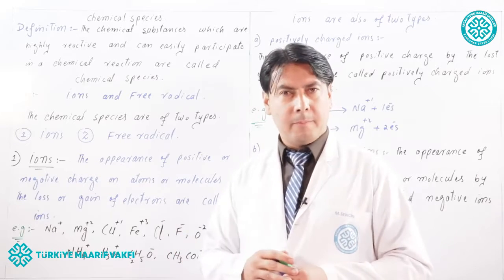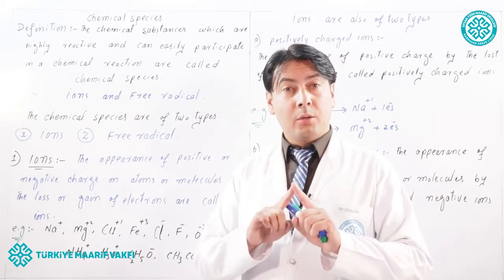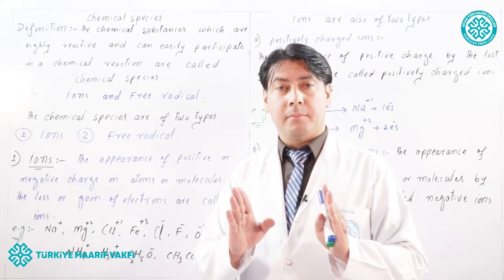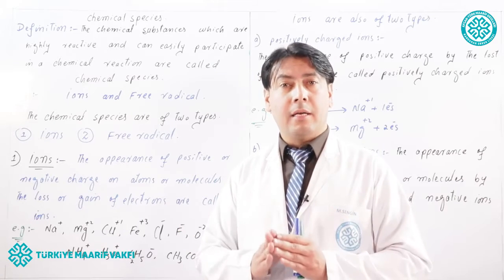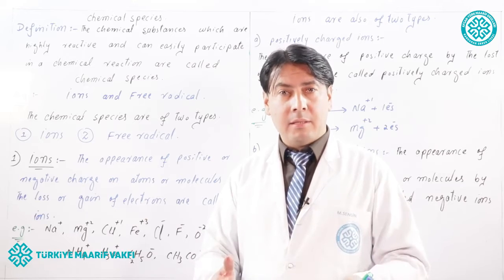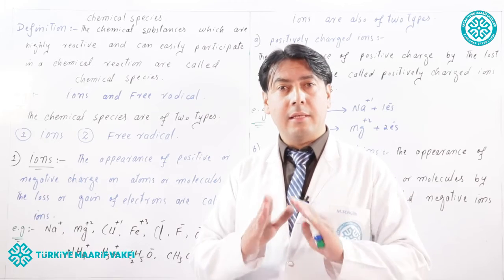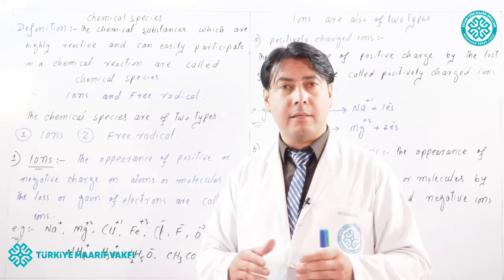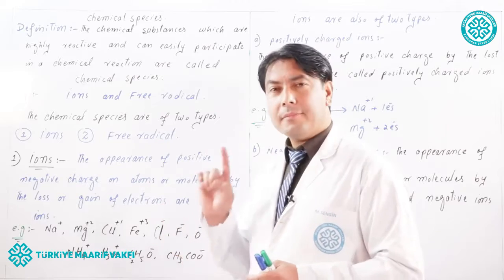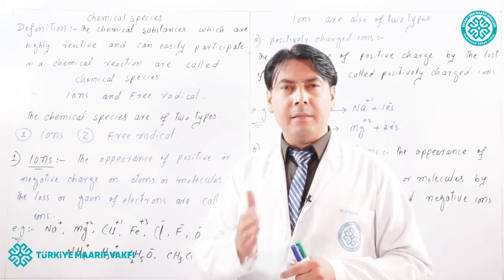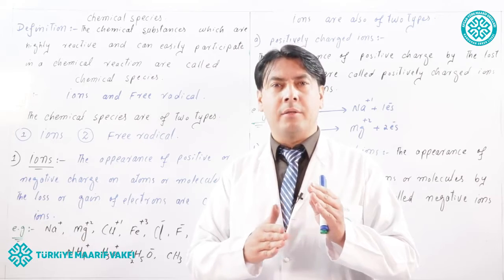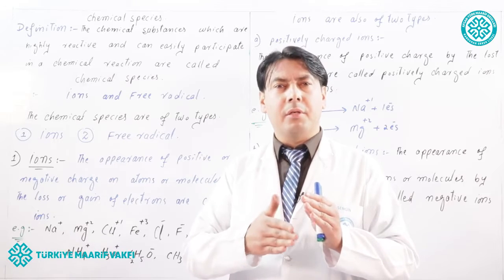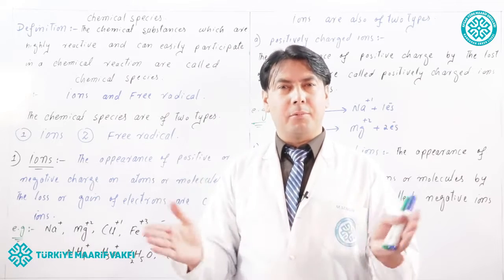And chlorine. Look at the chlorine. Chlorine also in free state has zero charge, because the number of protons and electrons in chlorine are the same. Therefore, chlorine is electrically neutral. But when a chlorine atom gains one electron, the number of electrons becomes more than the number of protons.